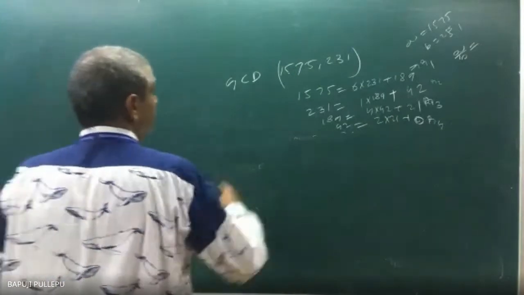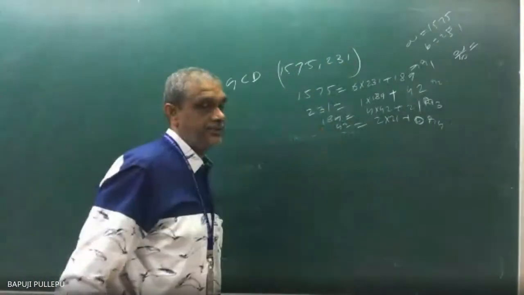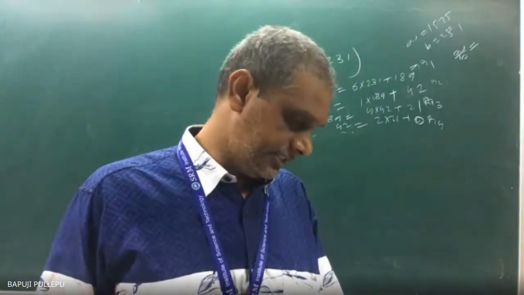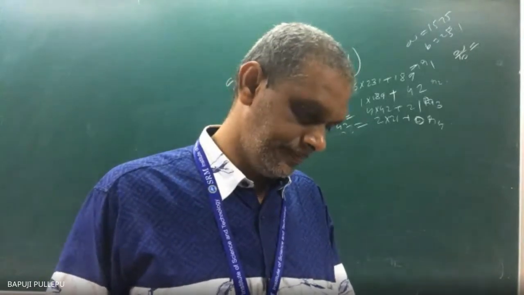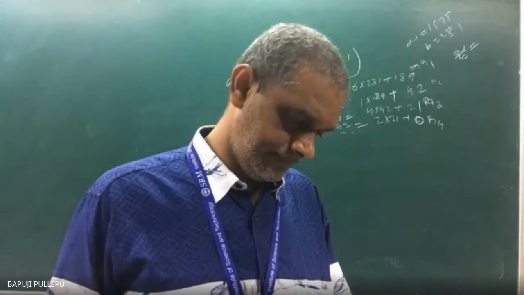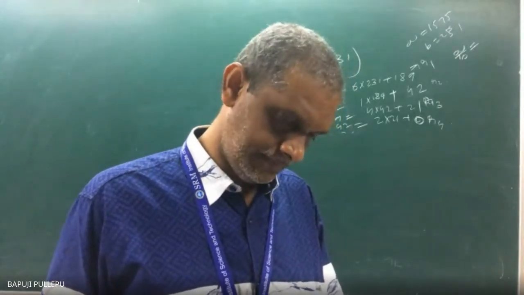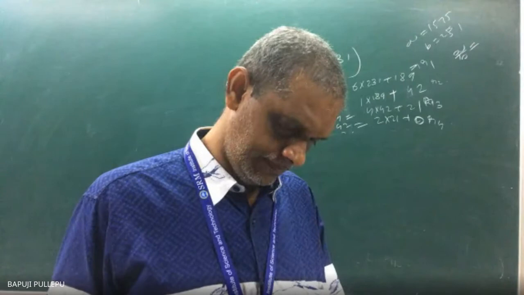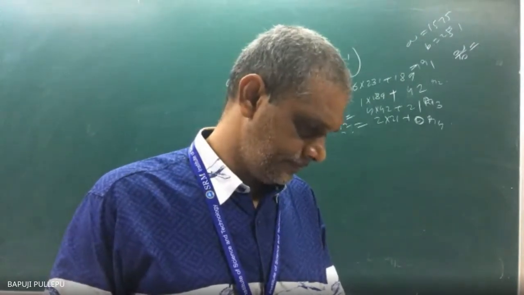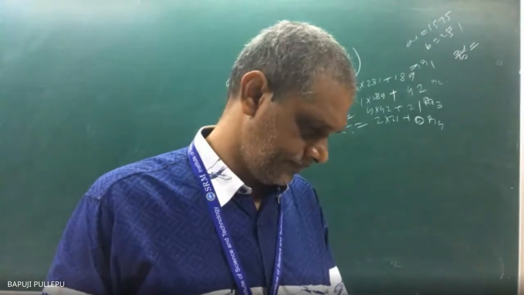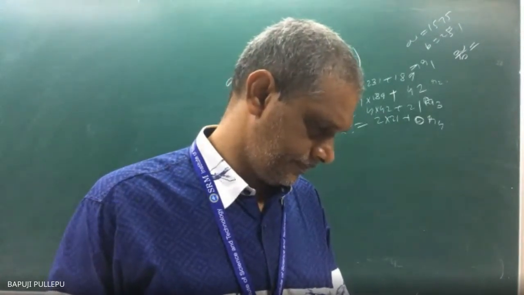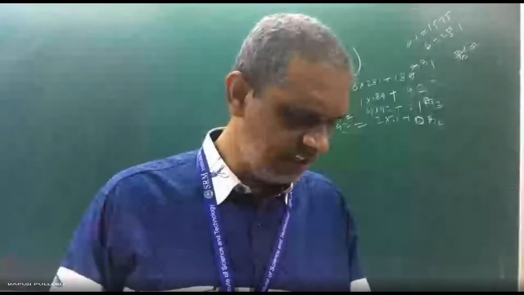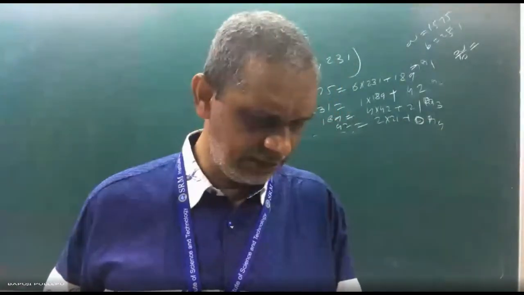But the condition is: A greater than B. Always, for the GCD, take the bigger number as A. Wait, one example I will see anyway. This is the Euclidean algorithm.